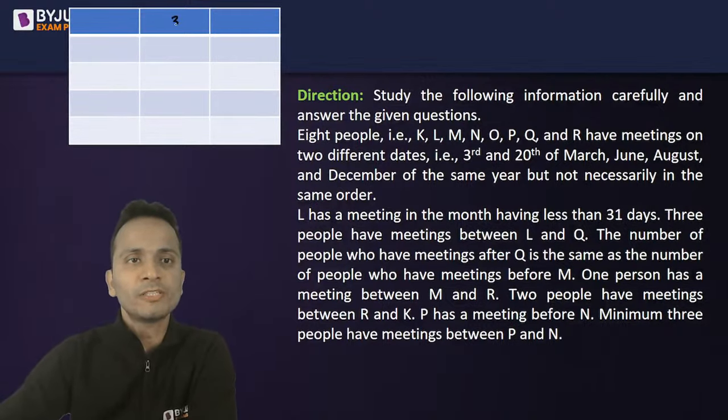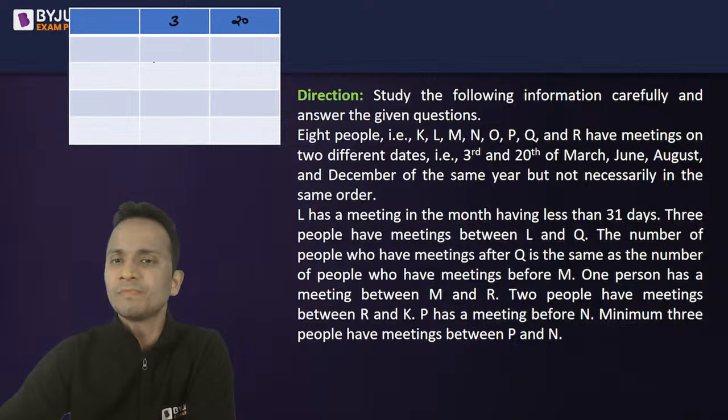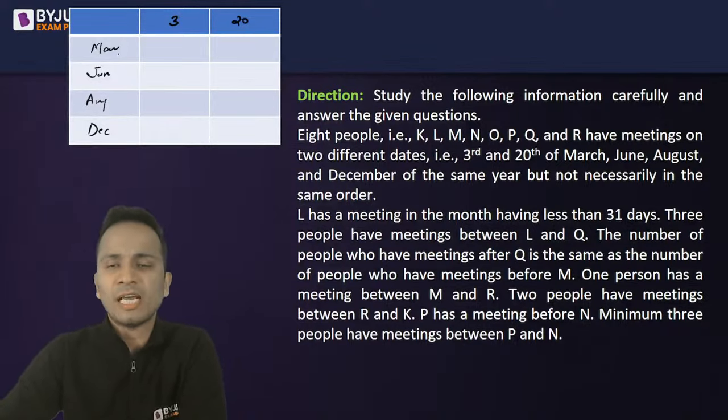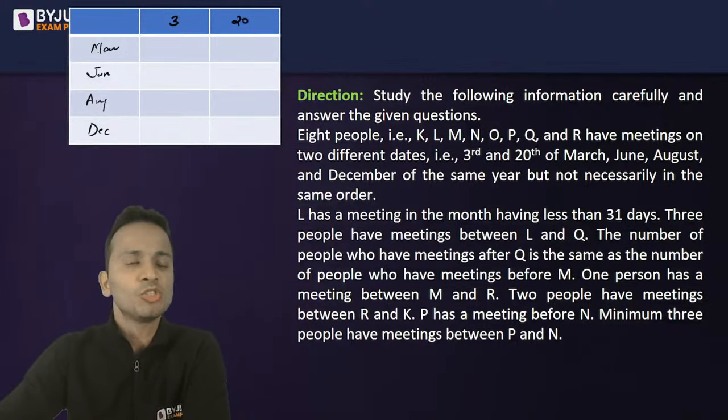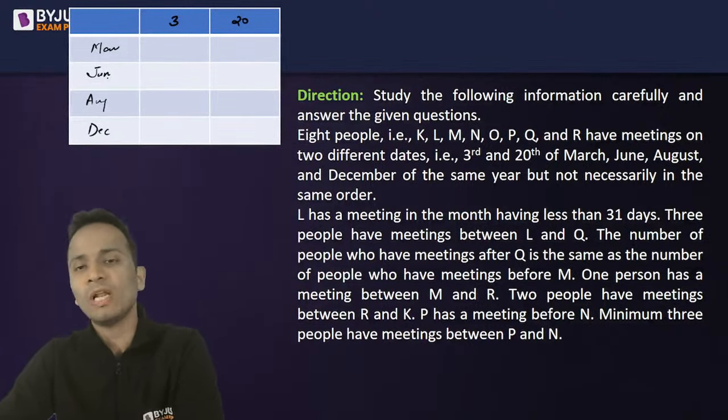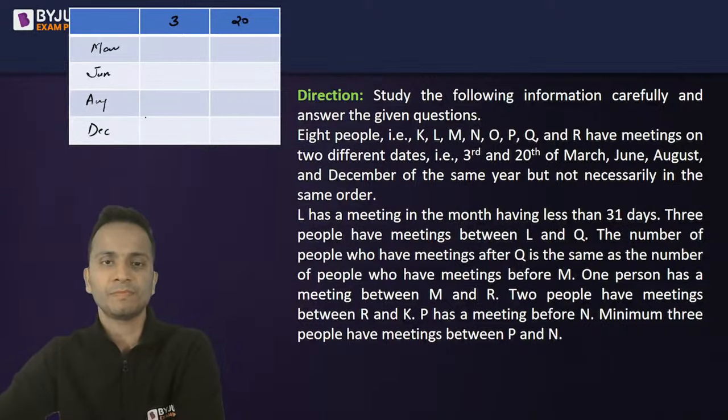So there are 2 dates, 3rd and 20, and 4 months, March, June, August, and December. Now, the first statement has something to do with the number of days. So March, August and December have 31 days and June has 30 days. इतना पता है हमें. ठीक है?